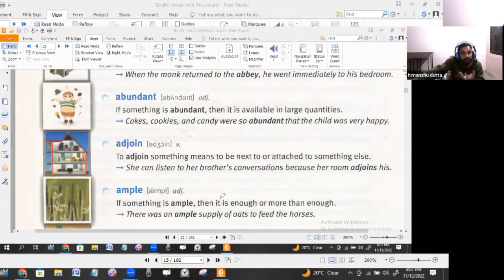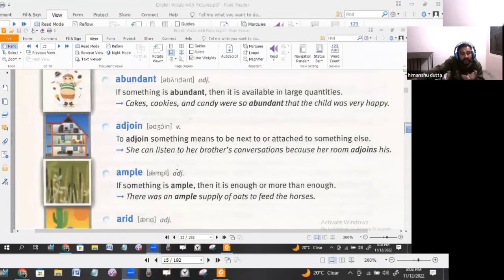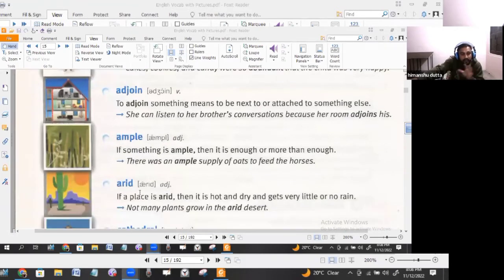Ample can be something which is more than sufficient. Sufficient means something which is according to your requirement. If something is more than the requirement, that also falls in the same category, that is ample. If something is ample, then it is enough or more than enough. We say it in the negative sense, like enough is enough. Now it's sufficient, whatever you have said is enough. Now don't say anything else, that is ample.